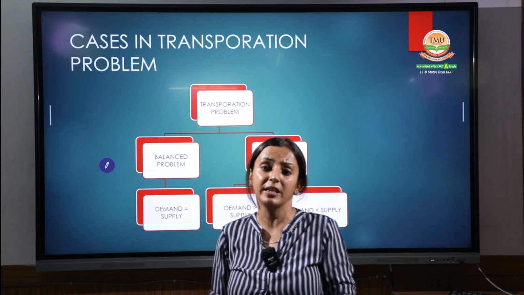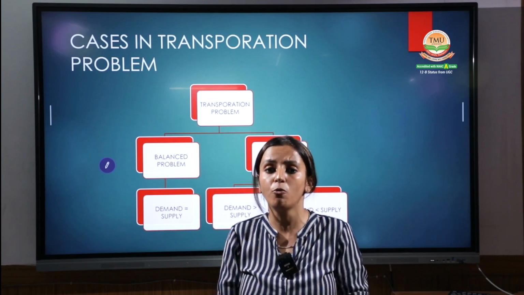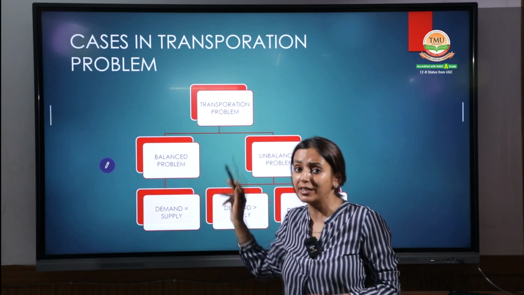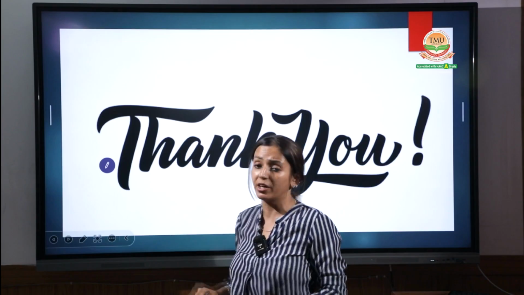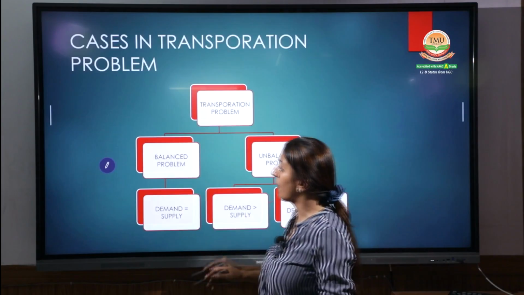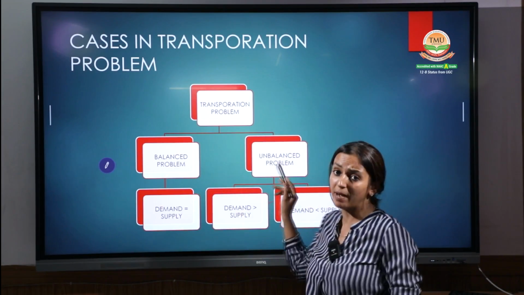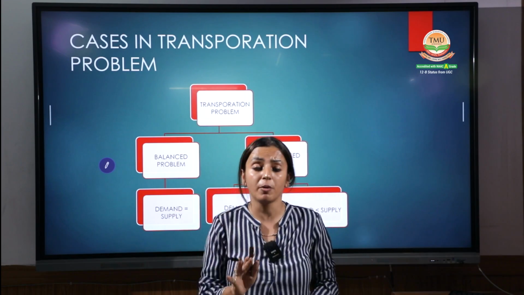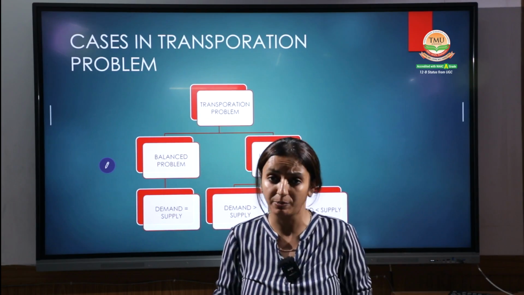In all three methods, the foremost important thing is to find out whether the matrix is balanced or not. If it is not balanced, you have to go for the adjustment.